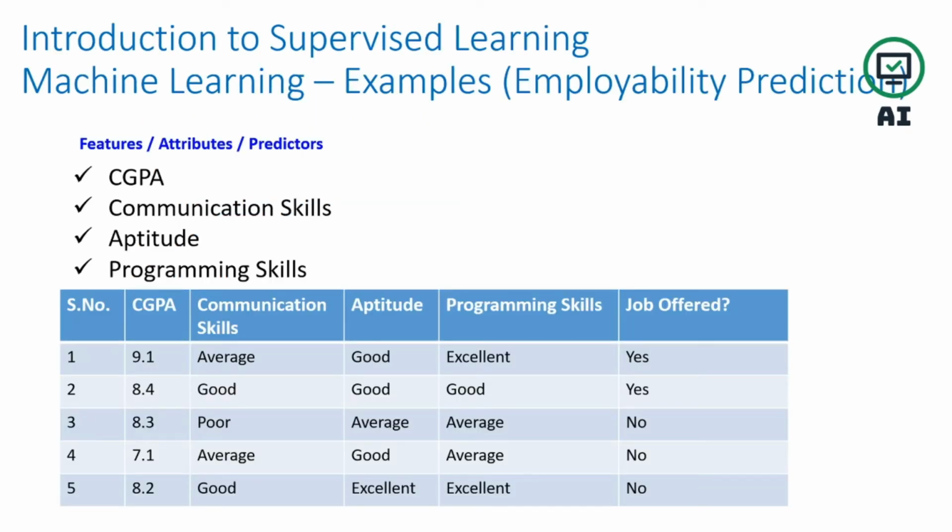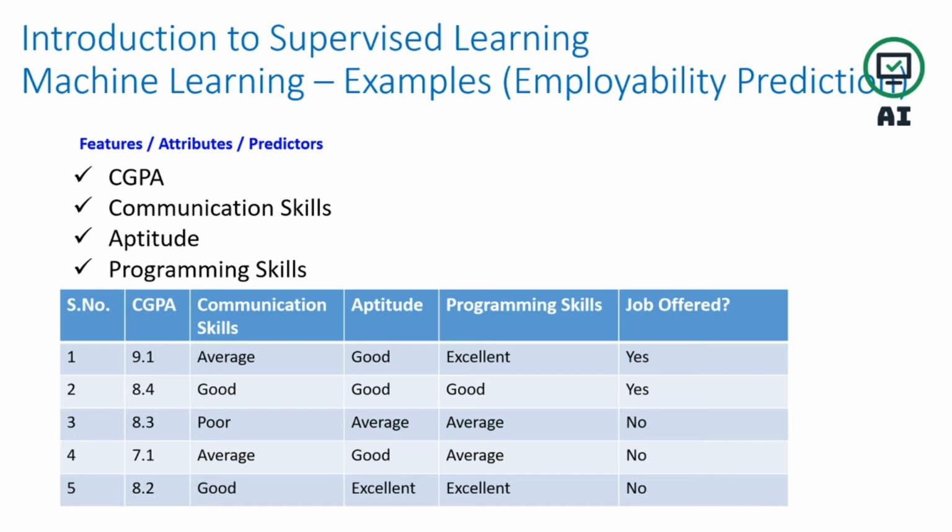Now let's go to the introduction to supervised learning, a machine learning example: employability prediction. I will explain what is supervised and what is unsupervised. Let's see this example. I want to predict employability. For a fourth year BTech or engineering student, we want to see whether that particular student will get a job offer or not. I have past data. If you see here, we have four features, or you can say attributes or predictors. They are all synonyms, you can say anything.